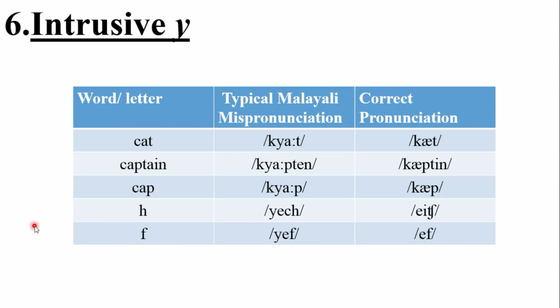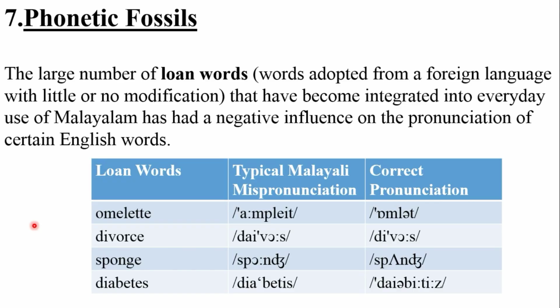Moving on to the seventh one, phonetic fossils. The large number of loan words are the words adopted from a foreign language with little or no modification. Loan words that have become integrated into everyday use of Malayalam have had a negative influence on the pronunciation of certain English words.